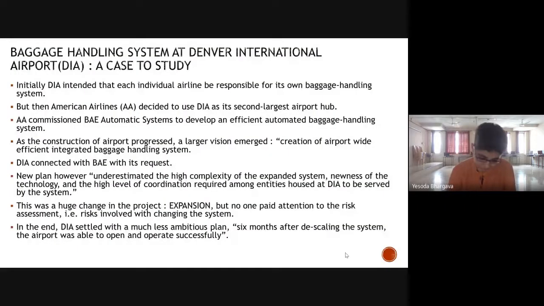So if you really read this case study, you would see that because of this glitch and this short-sightedness in understanding how to go about the project, the airport actually had to shut down for quite some time, and the system had to be descaled, and sometime later the airport was made open and operated successfully. Because of the shutdown of the airport, definitely they must have lost a lot of revenue and finance, not to say even the reputation of the airport was at stake.